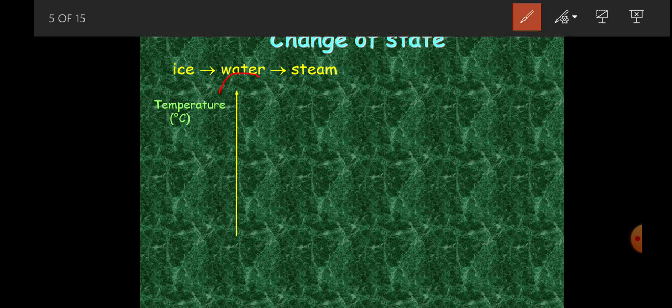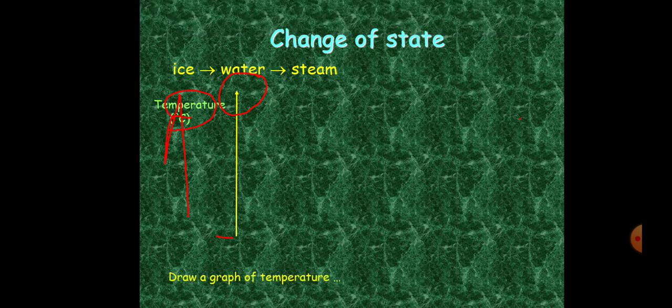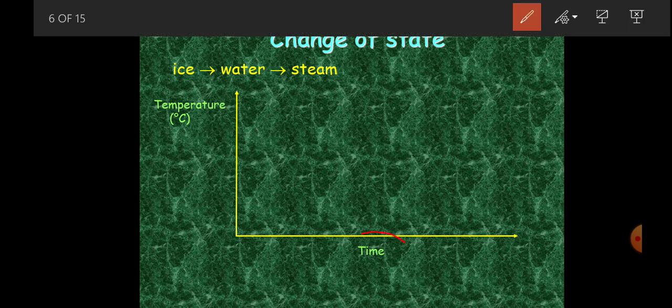On the vertical axis, going upward from this point, we normally have temperature plotted. And then we shall also have another axis that shows time. How much time do you need to heat water to start boiling?